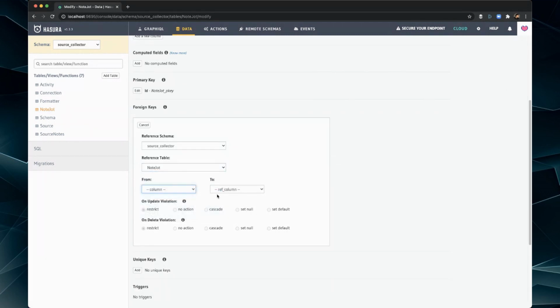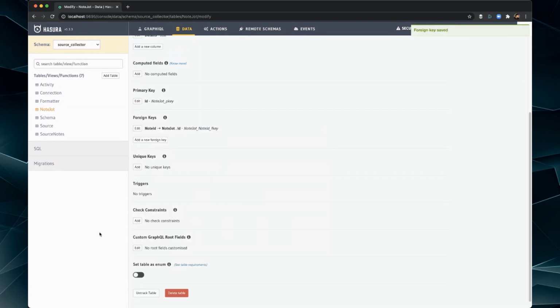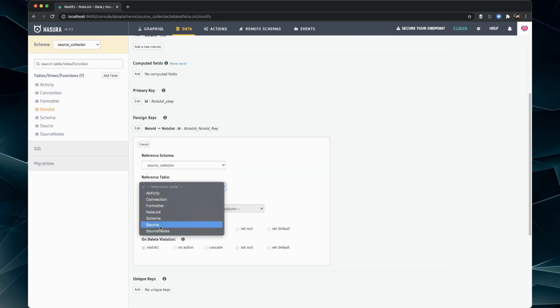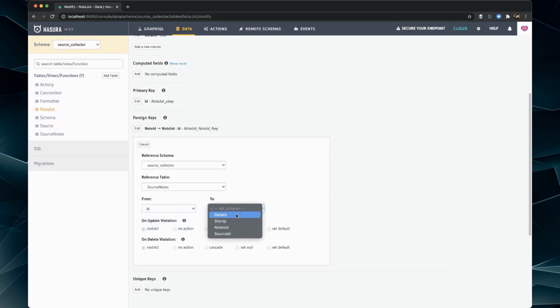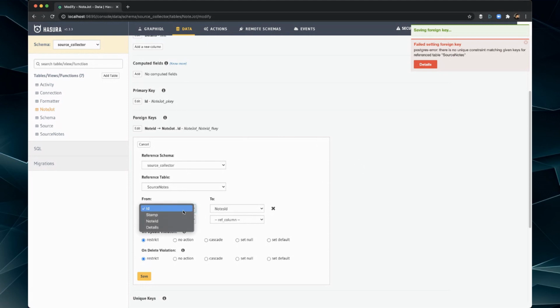So now we can relate it to ourselves from, actually, we want to go from ID to ID like that. There we go. And then let's add another one. We're going to reference it to the actual source table here for source notes, so we can have many notes per source. Whoops, that's not what I want. I'm not on the notes ID. There we go. So that connects us to our many-to-many table, or did I do that backwards?